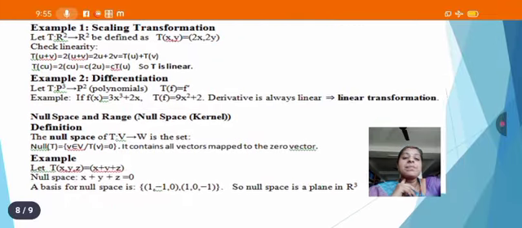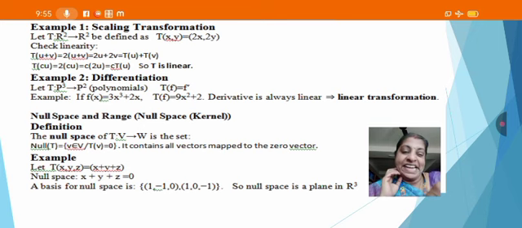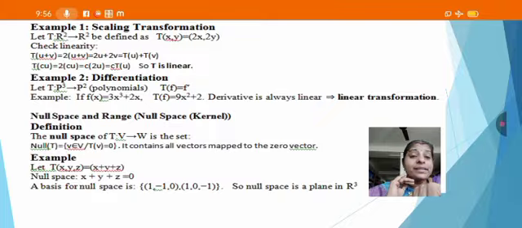Next we have to check null space and range. The definition of null space: for T defined from V to W, null of T is the set of vectors v belonging to capital V, the vector space, such that T of v is equal to 0. In this way we can write it, and this is called the null space. It contains all the vectors mapped to the zero vector.